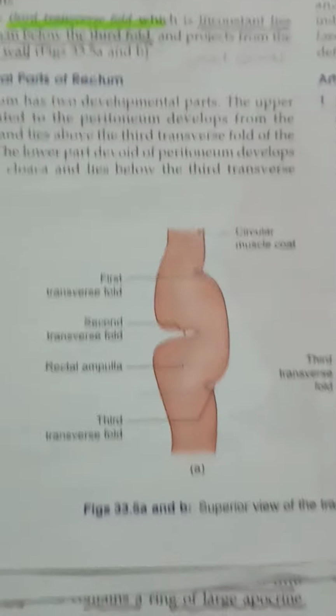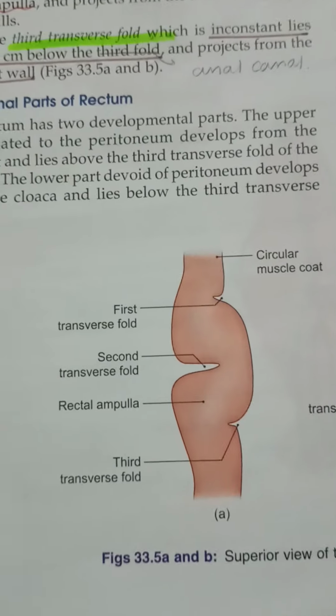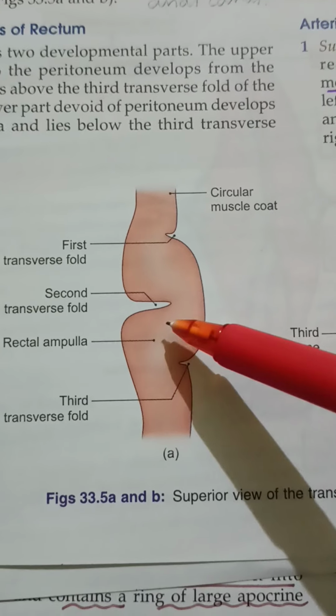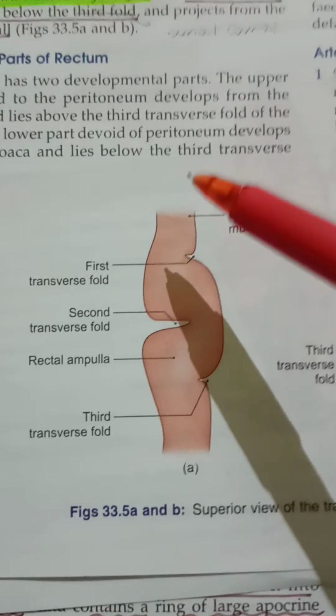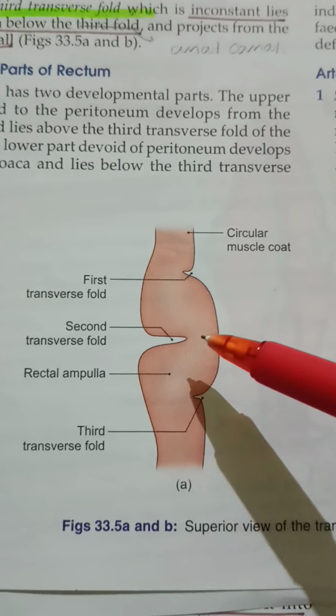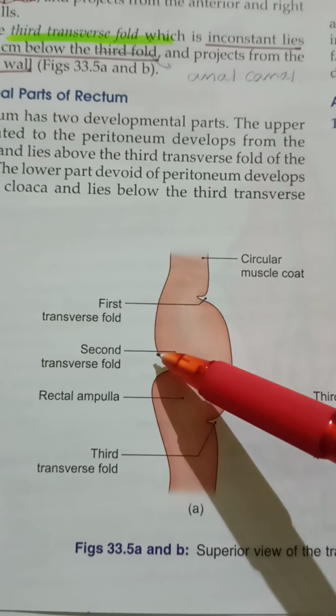Coming to the transverse folds diagram. Sorry, I didn't mention that while studying about that. So this is going to be the first transverse fold, the second transverse fold, and this is the third transverse fold. The first is at the upper end of the rectum. The second is going to be the upper end of the rectal ampulla. This is the rectal ampulla, and this is the upper end. You have the second transverse fold.